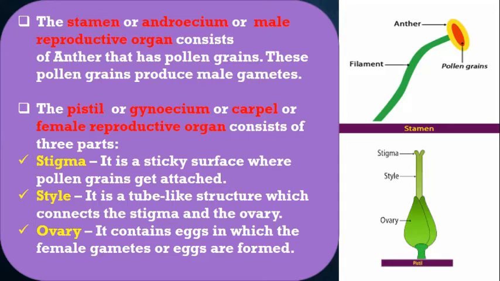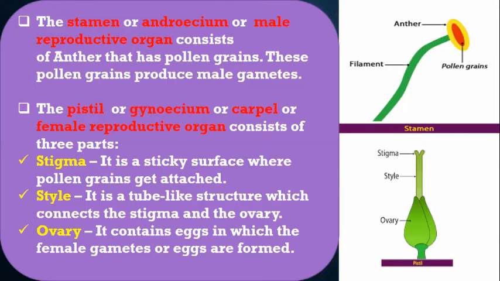Next, the reproductive part of the flower, that is the pistil. The other names of the pistil are the carpel, the gynoecium, or the female reproductive organ, and it consists of three main parts, that is the stigma, style, and ovary.